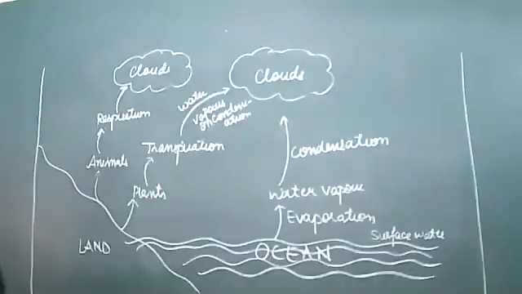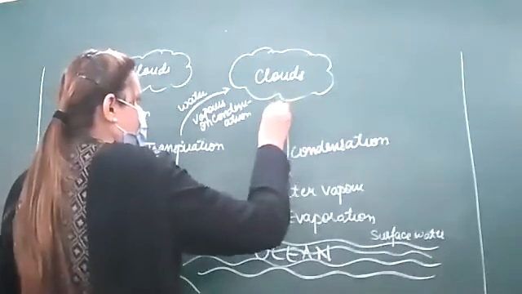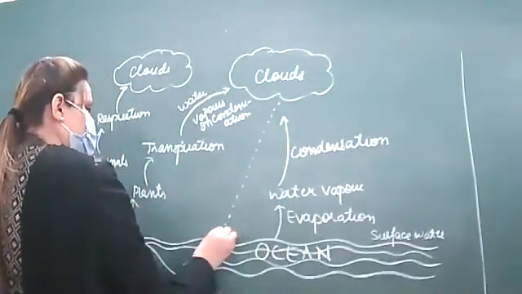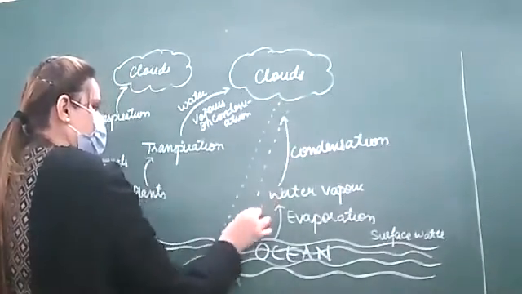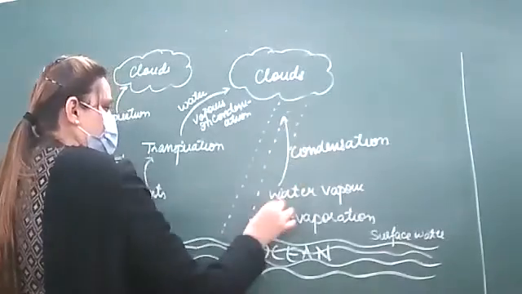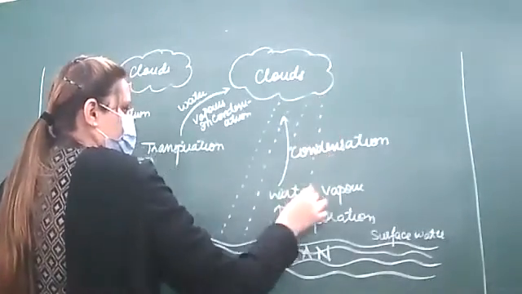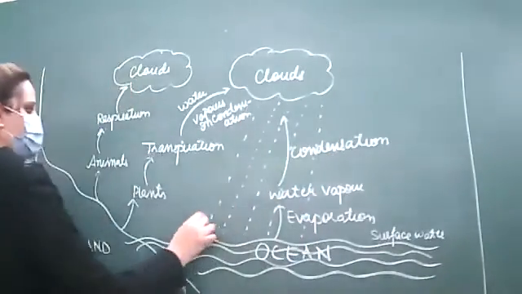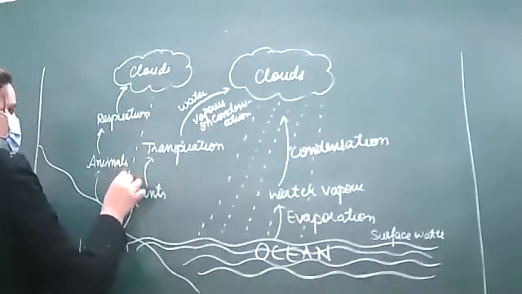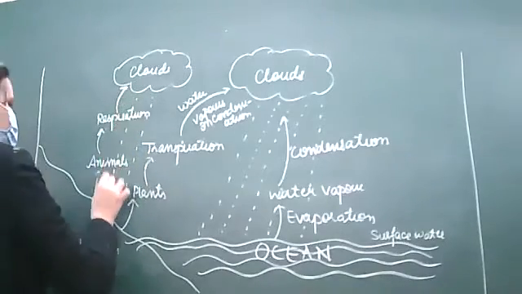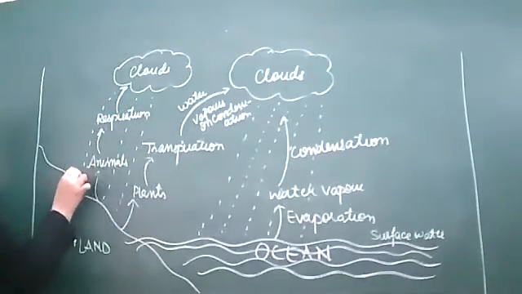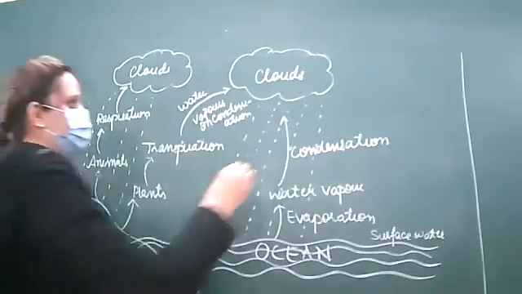Okay. So next, now when these clouds become heavy, the rain comes to the surface of the earth also and to the surface water also. Okay. So this I am making rain. Okay.